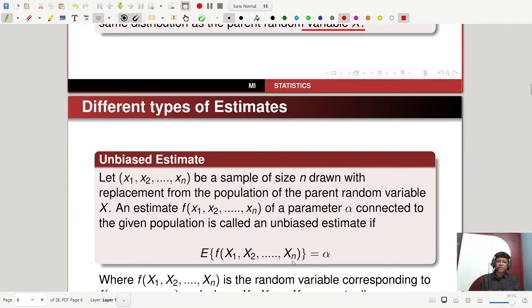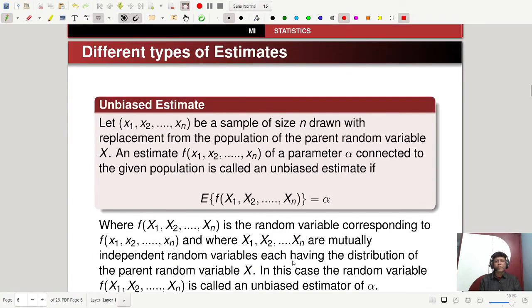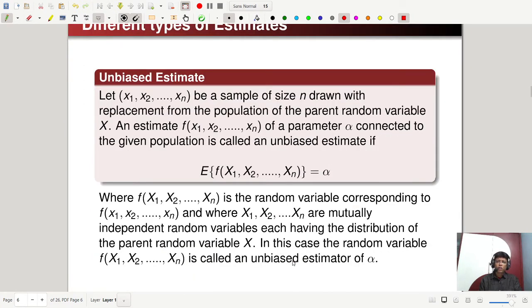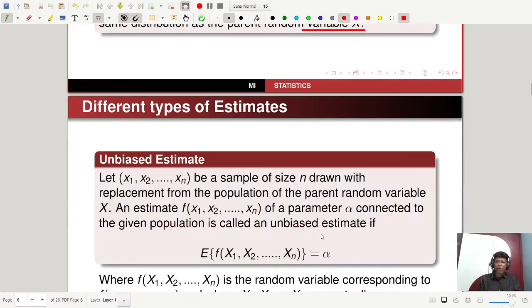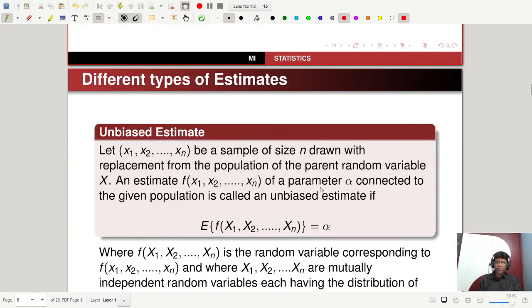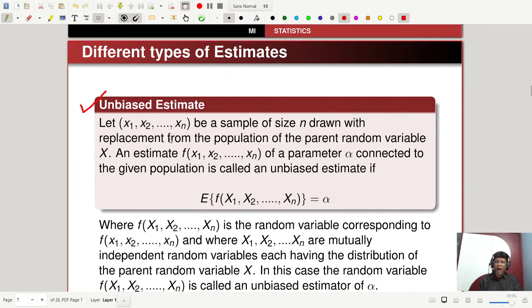Next, I will define different types of estimates. Already I have explained estimation of a parameter. Now I will explain different types of estimates. First, I will explain the unbiased estimate.